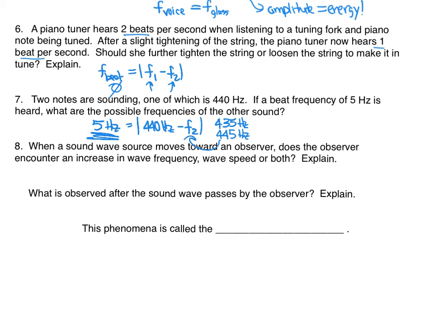Oh, and our last one here, number 8. When a sound wave source moves toward an observer, like the ambulance, does the observer hear an increase in wave frequency, wave speed, or both? So remember, we're talking about wave frequency. When a sound is moving towards you, you're going to hear that frequency increased. When the sound moves away from you, you hear the sound decreased in frequency. The speed is going to be constant. Speed of sound in that medium, in air, is going to be constant. So this phenomenon is called the Doppler effect.